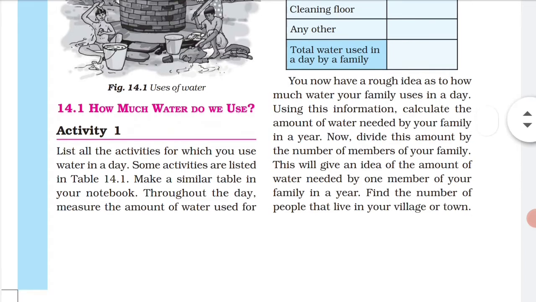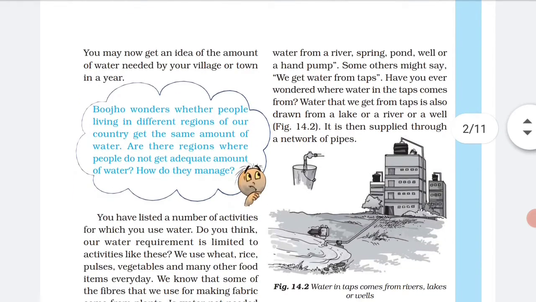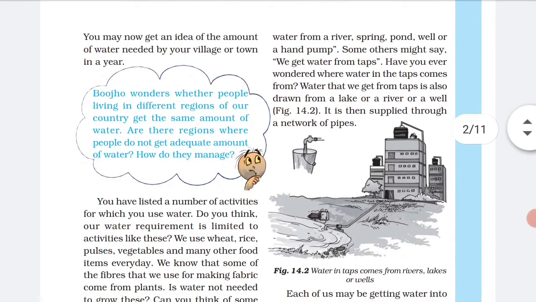So you will know how much water is used by one person in your family. And if there are 100 people in your locality, how much water will you use? So you can have a rough estimate of how much water is needed for the activities that are happening due to water.